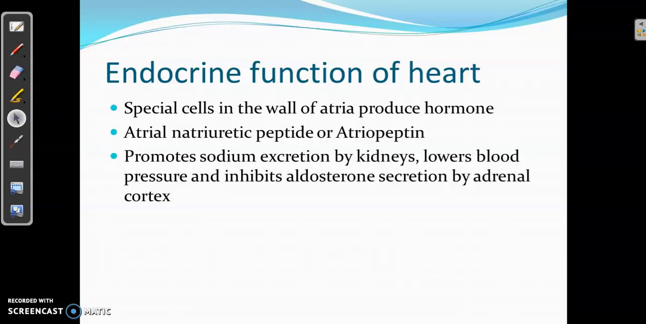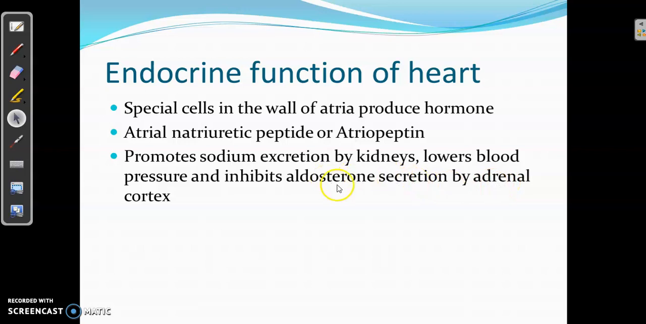Then the heart. You know that the heart is the organ concerned with the pumping of blood through the blood vessels, and the heart also has an endocrine function. There are specialized cells in the wall of the atrium of the heart. Atria are the upper two chambers of the heart, and the wall of the atria has specialized cells that produce a hormone called atrial natriuretic peptide, or atriopeptin. This hormone promotes the excretion of sodium by the kidneys. Then it lowers the blood pressure and inhibits the secretion of aldosterone by the adrenal cortex.